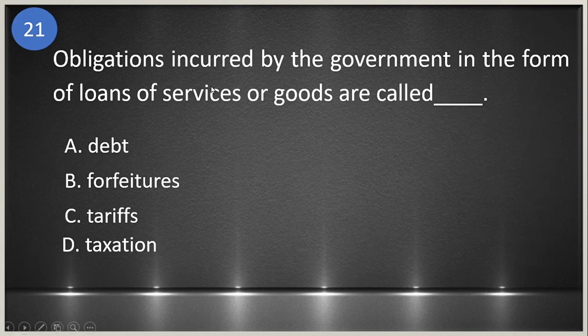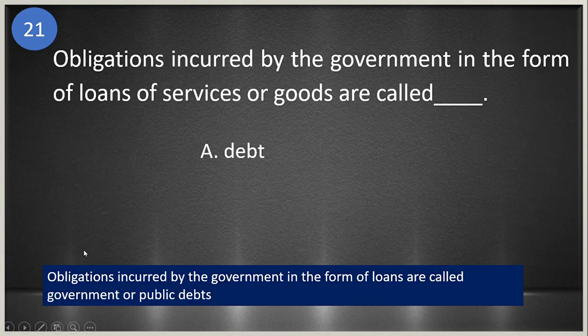21. Obligations incurred by the government in the form of loans or services or goods are called blank. A. Debt. B. Forfeitures. C. Tariffs. And D. Taxation. The answer is letter A. Debt. Okay. The keyword here is loan. Okay. So obligations incurred by the government in the form of loan are called government or public debts. Utang. Okay?